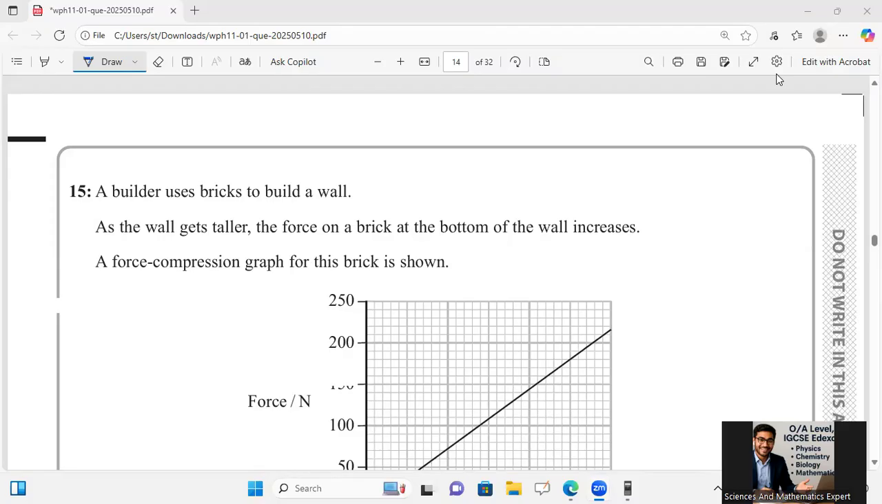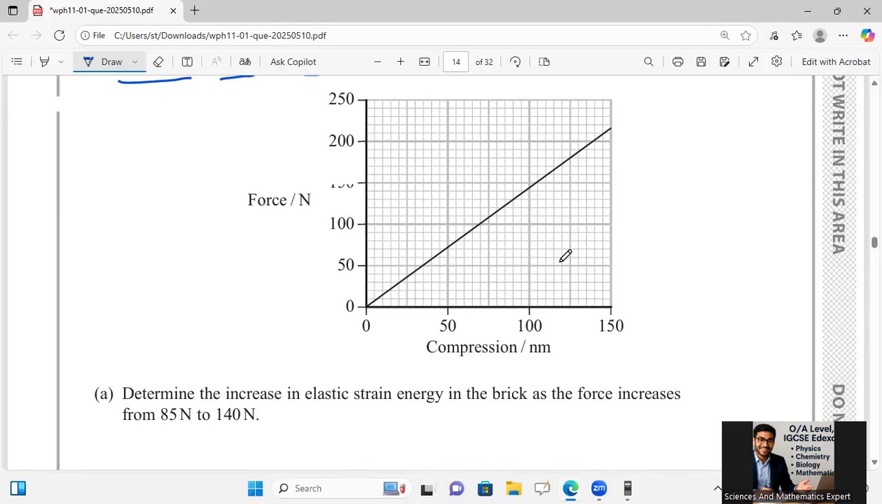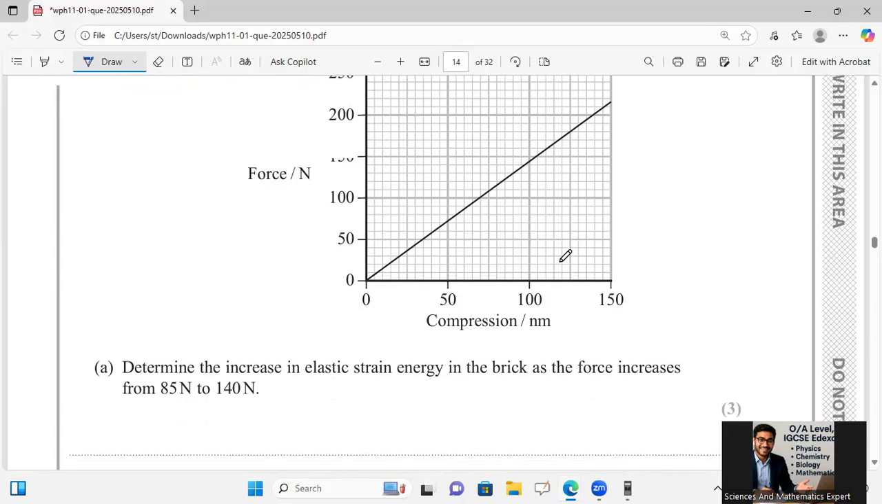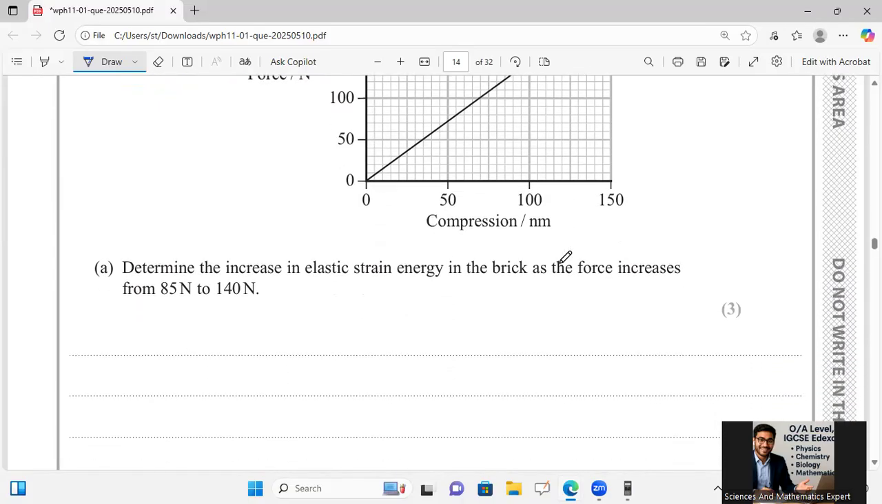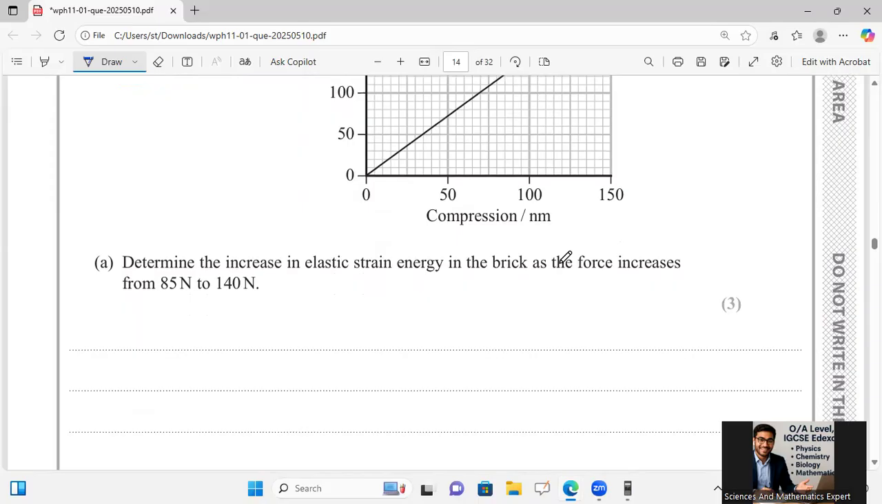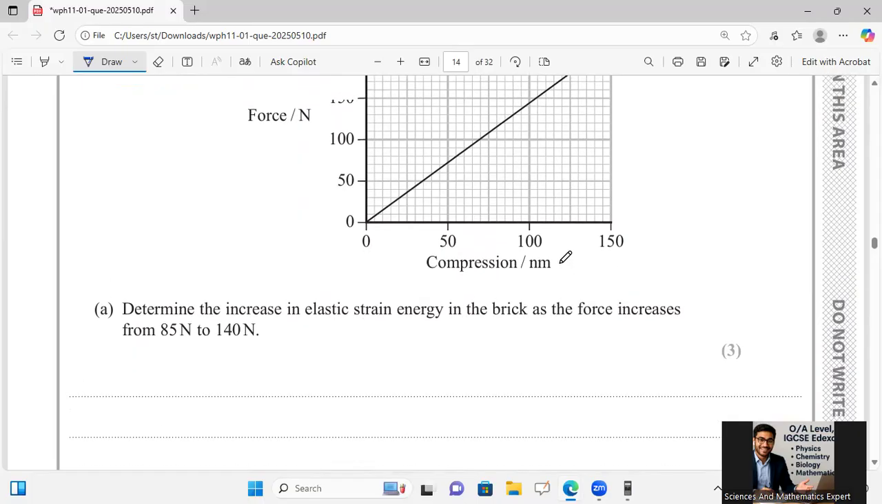Okay, here he is saying that a builder uses bricks to build a wall. As the wall gets taller, the force on the brick at the bottom of the wall increases. A force-compression graph of the bricks is shown over there. This is the force, and this is the compression. Compression is increasing as force is increasing. Determine the increase in elastic strain energy in a brick as the force increases from 85 to 140 newton.